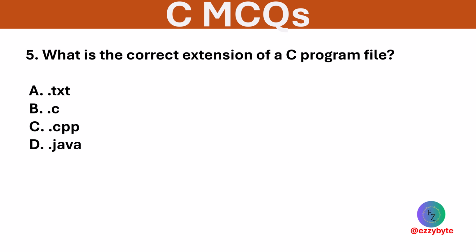What is the correct extension of a C program file? The options are .txt, .c, .cpp, .java. Option B is correct. A C source file typically uses the .c extension.